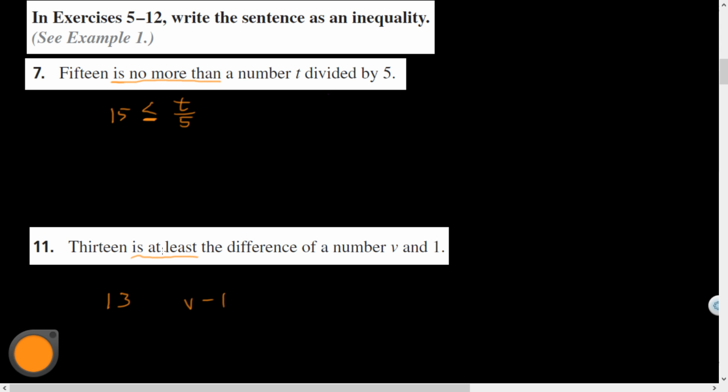So 13 is at least. Does that mean 13 could be equal to this? At least, it sounds like equal counts. Does at least suggest it could be bigger than it or less than it? I think bigger, right? It's at least that, so it could be more than that.